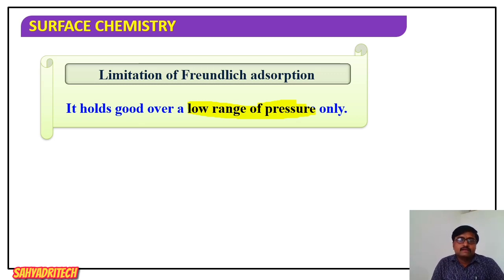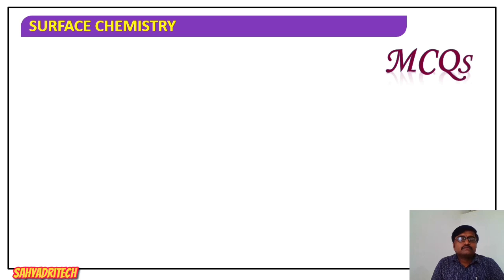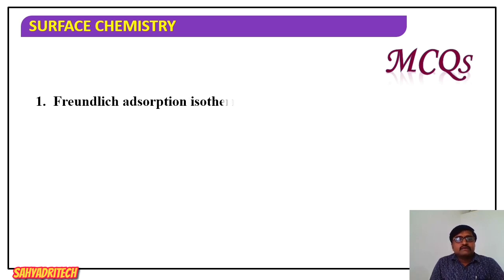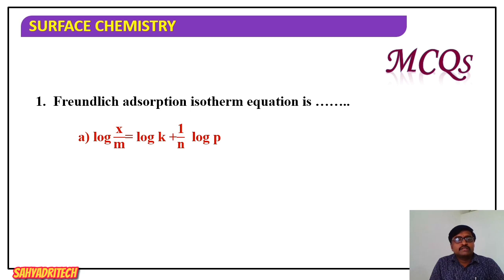That is one limitation. Well, coming to the MCQs, the first one: the Freundlich adsorption isotherm equation is, they are asking what the equation is. So just go through the equation. First option: log x by m is equal to log k plus 1 by n into log p.